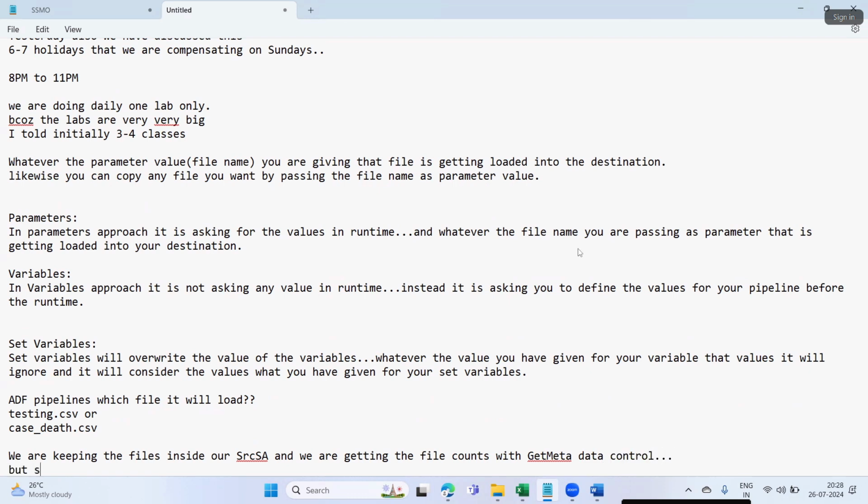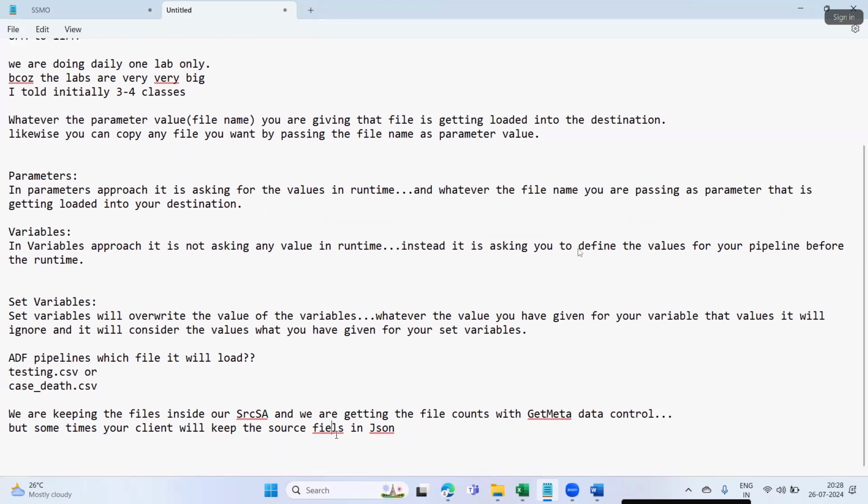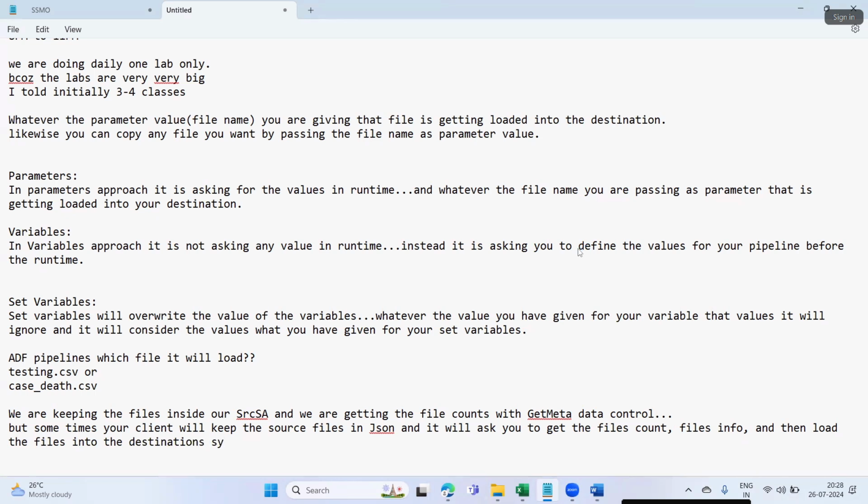But sometimes your client will keep the source file information in JSON, and will ask you to get the files count and file info, and then load the files into the destination systems using ADF.